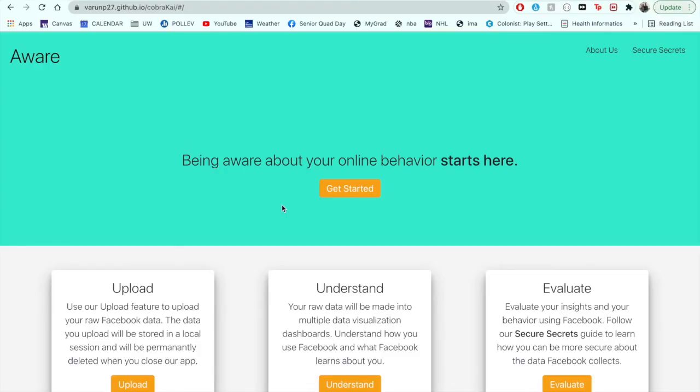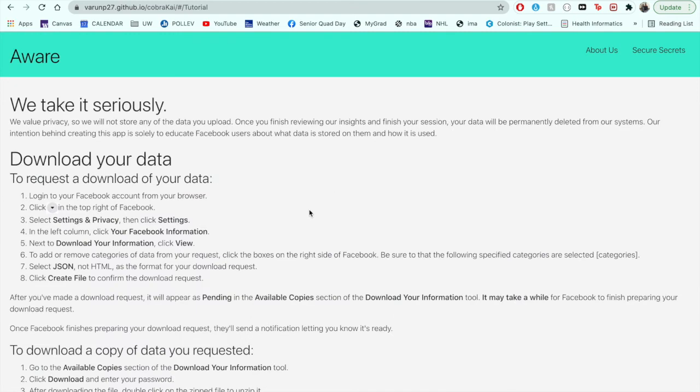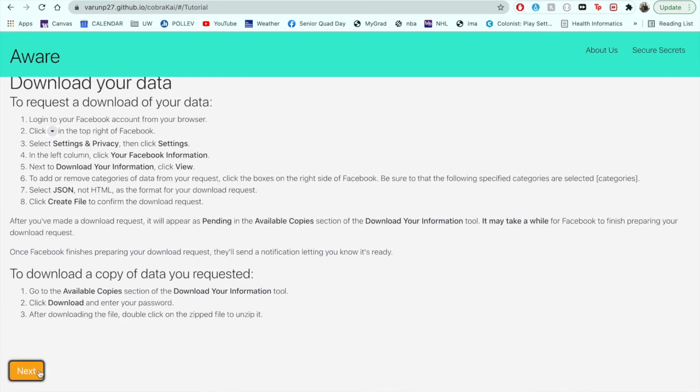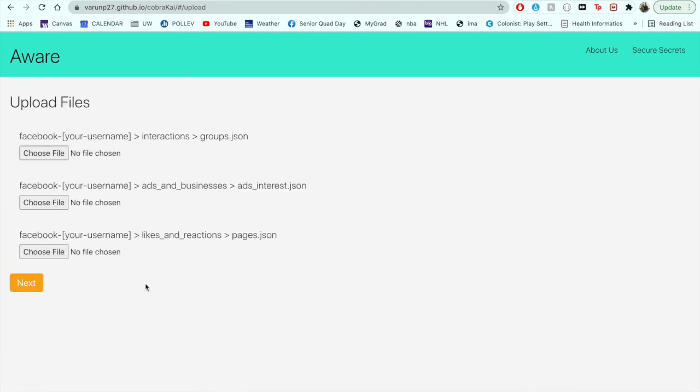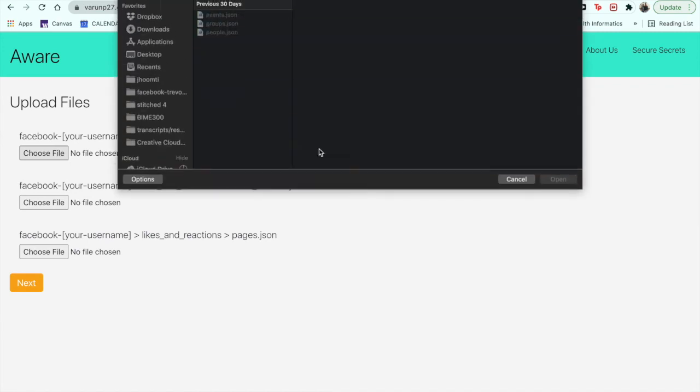For our demo video, we would like to demonstrate how a user can upload their data to our site and the resulting visualizations. First, the user can click Get Started on the home screen, where they will be brought to a tutorial on how to download their data from Facebook. After they download their data, they can click Next, where they can upload their data files.